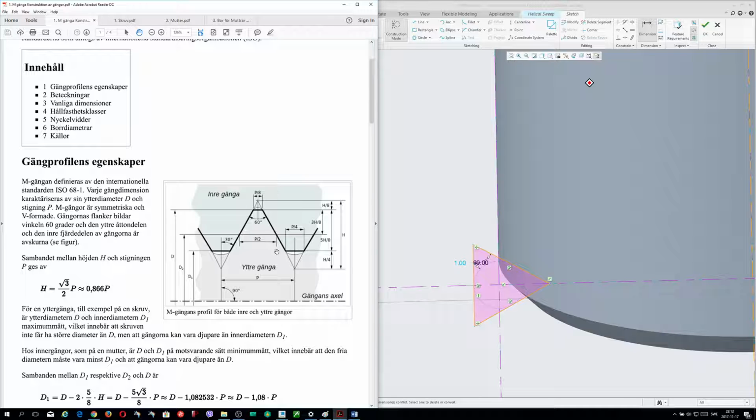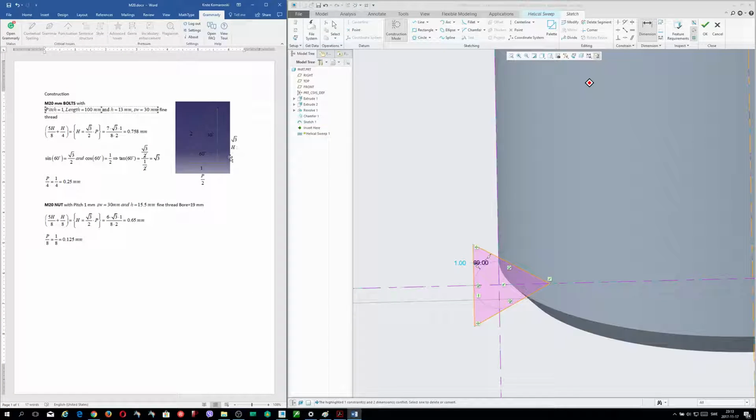Okay, now I will construct to this one here. This is the P divided by 4. And P divided by 4 is this measurement. So how can I do that? I take construct model line, construct line. I will do this one here.